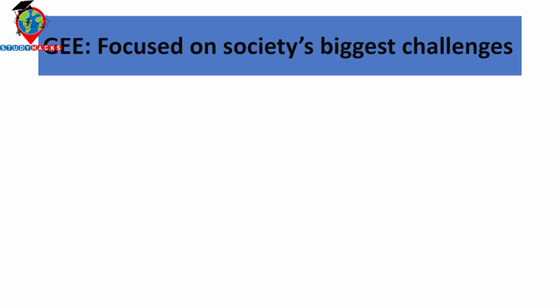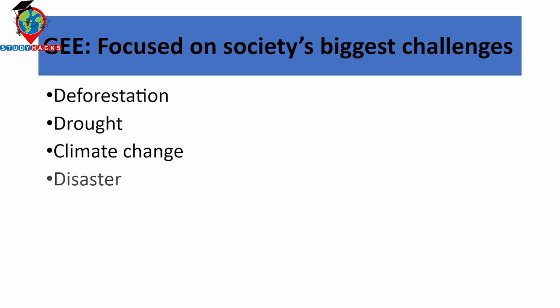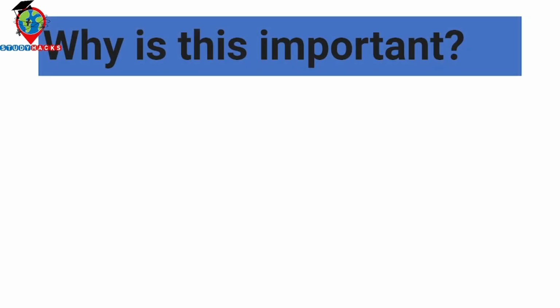Mainly, Google Earth Engine focuses on society's biggest challenges such as deforestation, drought, climate change, disaster, diseases, global food security, and sustainability. And why is this important at present? When you want to work on big geospatial analysis, you must come to the Google Earth Engine platform. Otherwise, it's not possible, or it takes a lot of time.